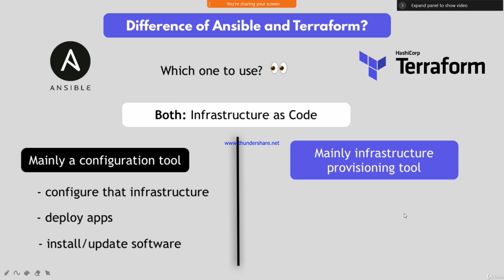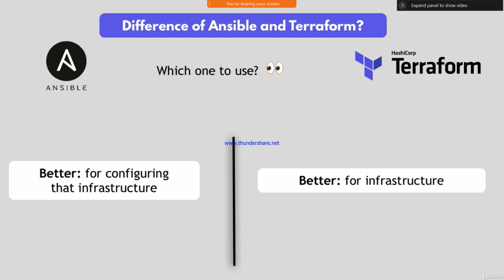Ansible is focused on configuration of the particular infrastructure, to deploy your applications and install and update your server software. Like that it is supporting. Clear everyone? So we have some major similar parts and differences.